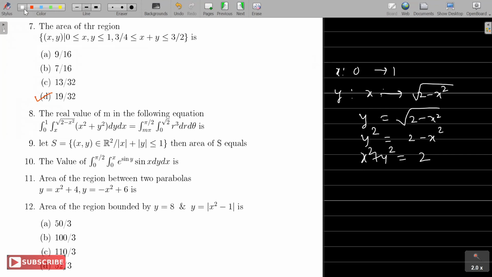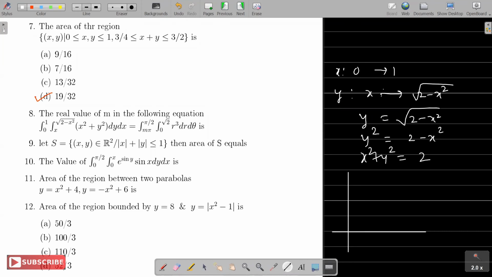If I try to sketch the region, it would be something like this. y equal to x is a line passing through (0,0), (1,1), (2,2). It makes an angle of 45 degrees. And we have the circle x square plus y square equal to 2, a circle of radius root 2.